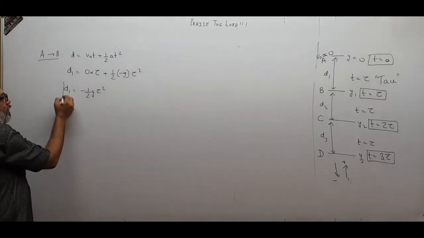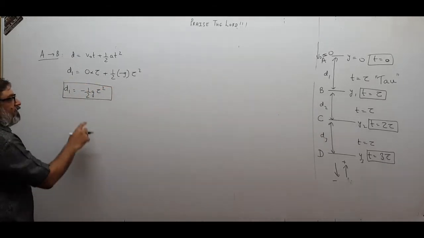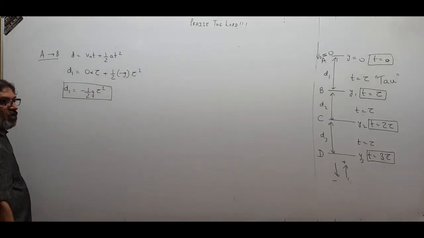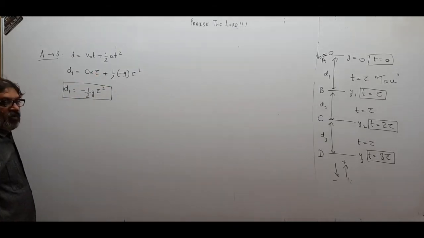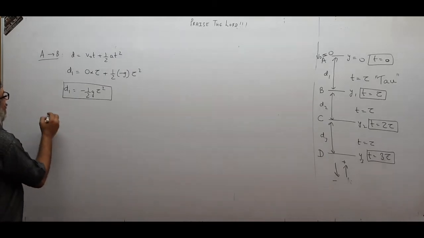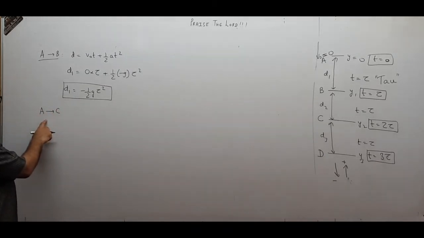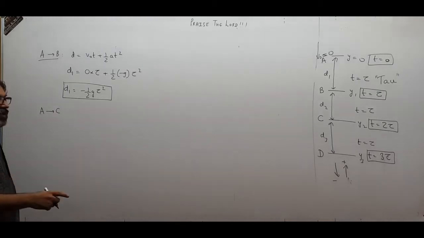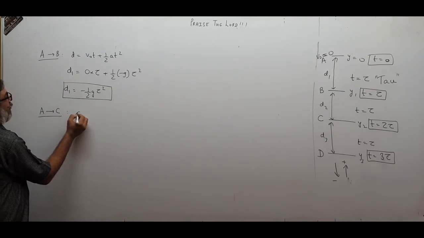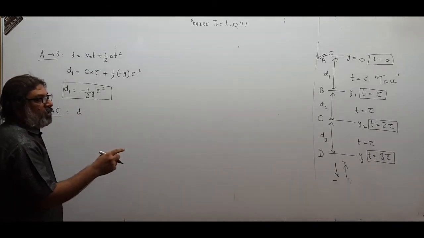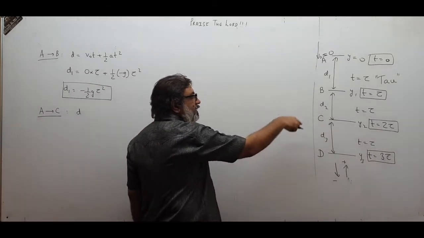So that is displacement d1. It is negative because it is in the downward direction, so automatically the displacement comes out to be negative. Then I talk from A to C, children. I am not talking from B to C. I am talking again from A to C, because I know the velocity at A is 0. So from A to C, what is the total displacement?